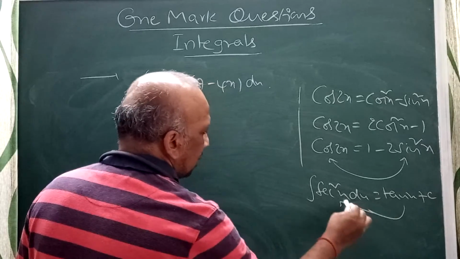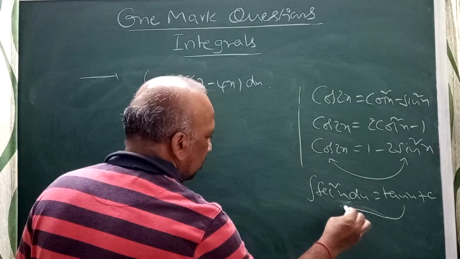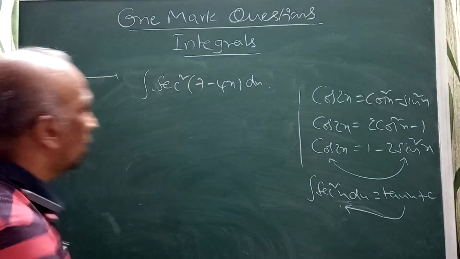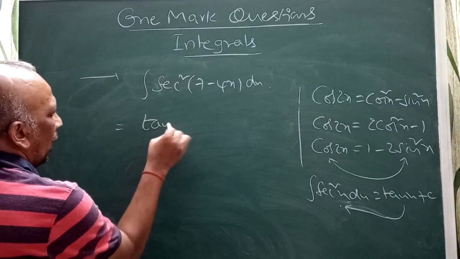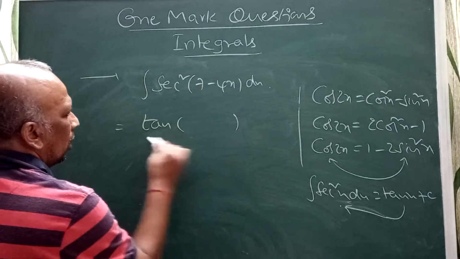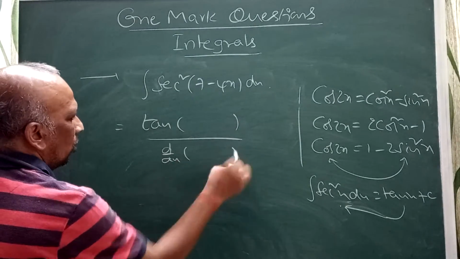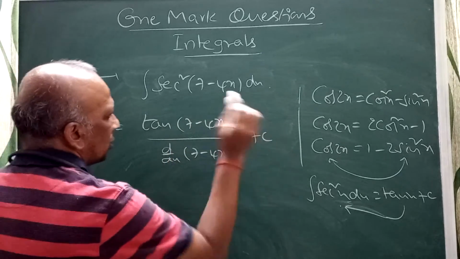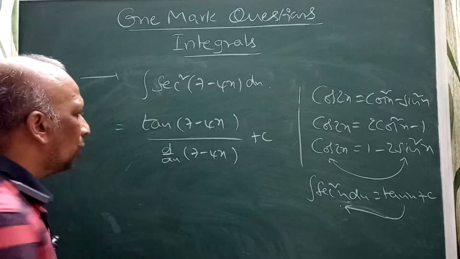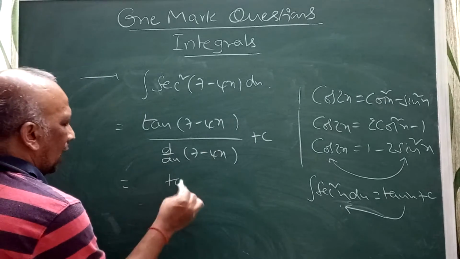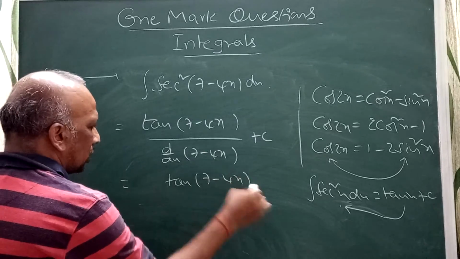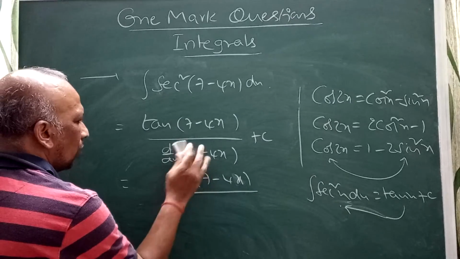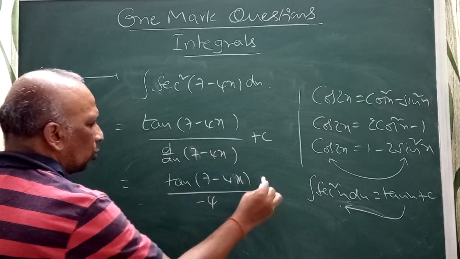So the integral of secant square of 7 minus 4x is tan of 7 minus 4x divided by the derivative of 7 minus 4x, which is minus 4, plus c.